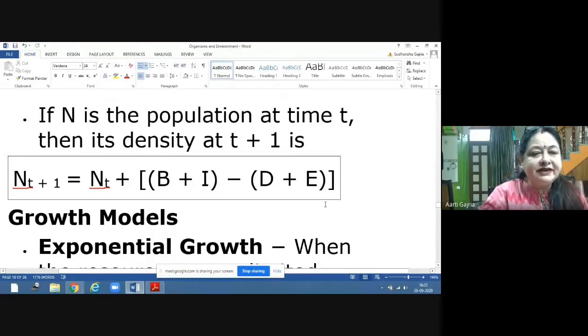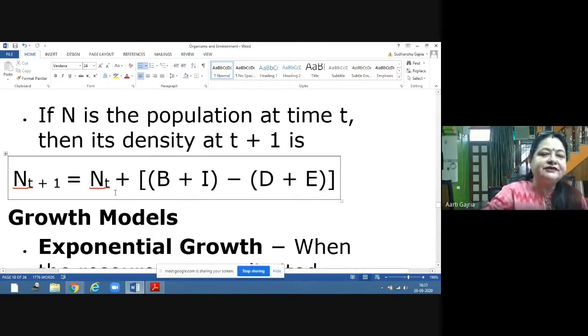So this is the population at time t. If N is the population at time t, then what would be the population at t plus 1? At t plus 1, the population would be whatever it was earlier, that is N at t, plus the number of births and the immigration, that is B plus I, minus deaths and emigration.